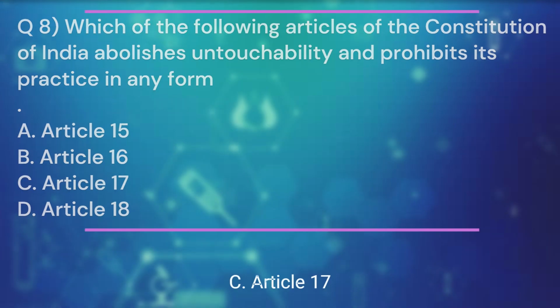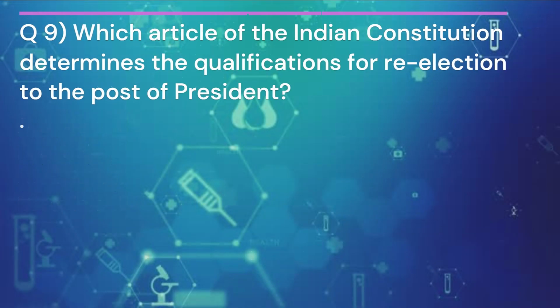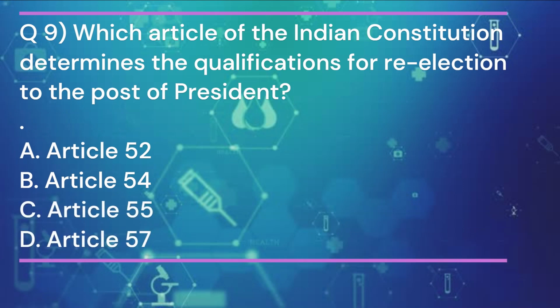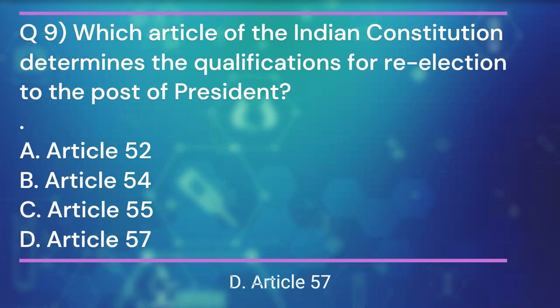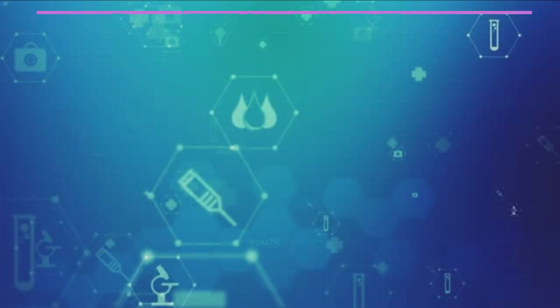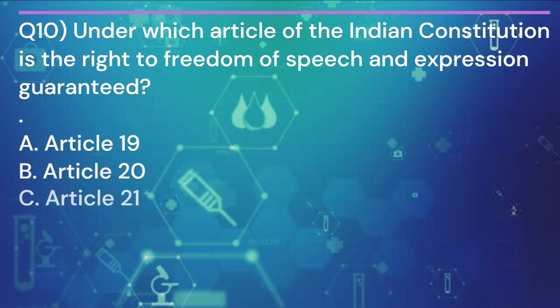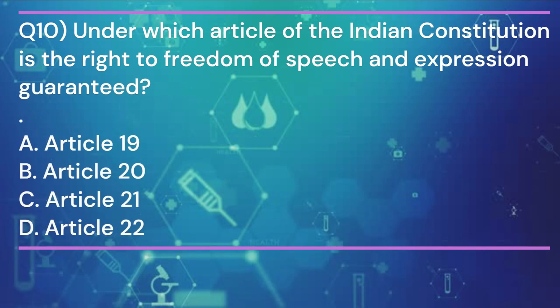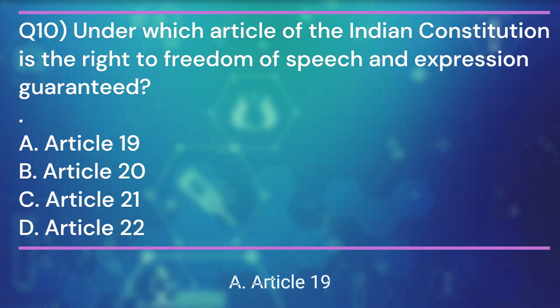Article 17. Question 9. Which article of the Indian Constitution determines the qualifications for re-election to the post of President? And the answer is D. Article 57. Question 10. Under which article of the Indian Constitution is the right to freedom of speech and expression guaranteed? And the answer is A.